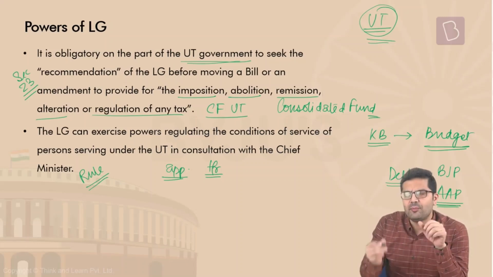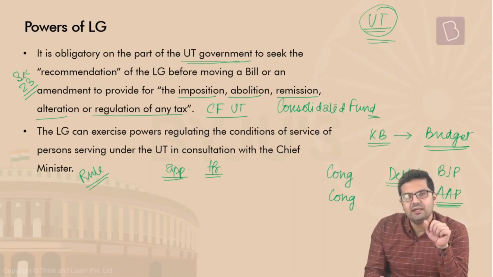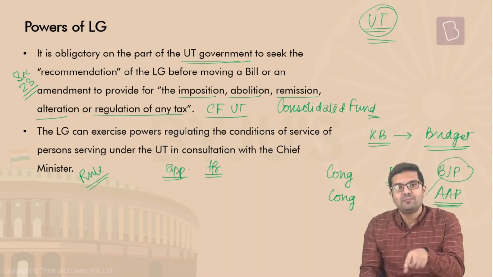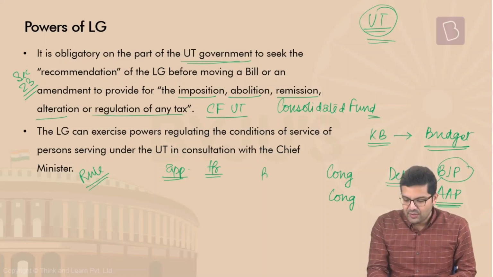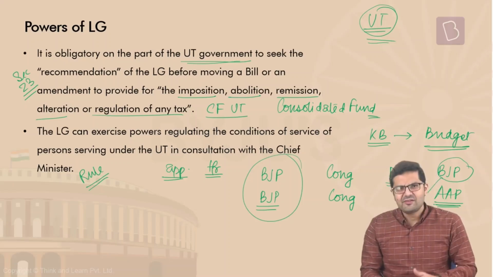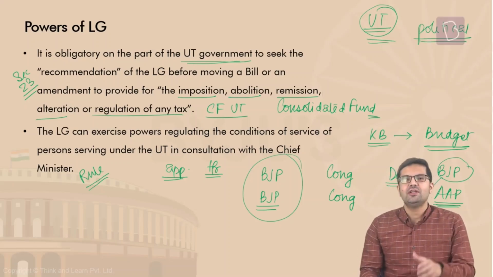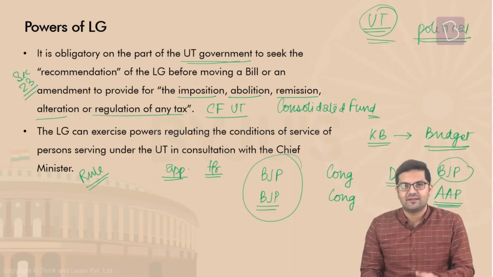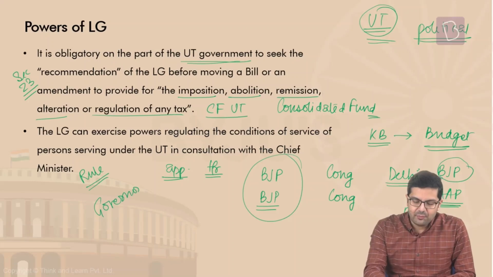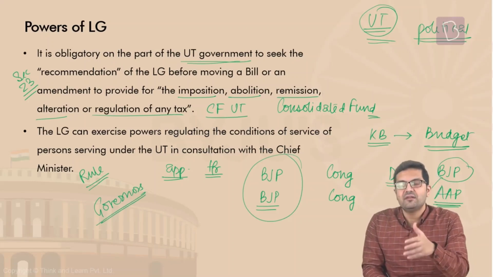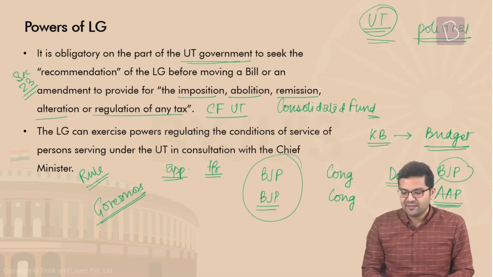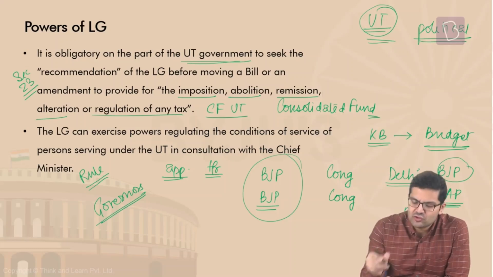This was nowhere a problem when there was a Congress government at the center and a Congress government at the UT level. And trust me, this will not be a problem if there's a BJP government at the center and a BJP government in Delhi. Just like Puducherry, you don't see any problem coming up right now. Why? Because the central government is BJP, and the Puducherry government is also BJP. They are coalition partners, so no problems there. So largely, it is more a political problem than actually a constitutional one. And this is visible even in the states. In all those states where the ruling party is different from that of the center, you find the governors play a very proactive role. So much so that they sometimes tend to interfere in the effective functioning of the government, a government which has won the mandate of the people at the state level. So, as I said, it's more of a political problem than a constitutional or legal problem.